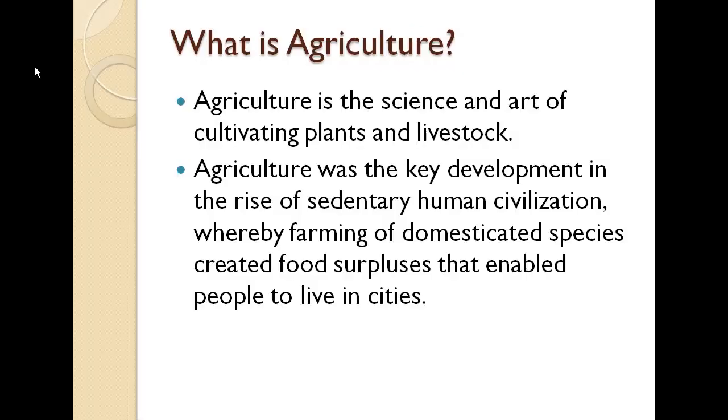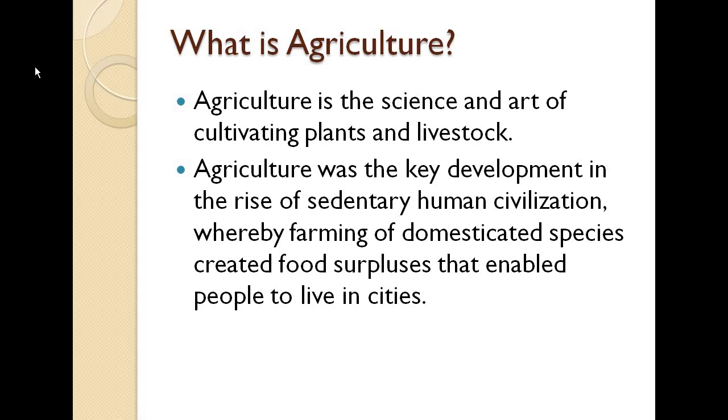Now, what is agriculture? Basically, it is a scientific statement that has been given here, but agriculture is a science only. It's a science and a mixture of the art of cultivating plants and livestock. It's a kind of generic definition that you can write in your exam as well, but in a simple way, agriculture is just a way to provide food through different variations from where you can make this food and provide it to the people who are going to eat it.